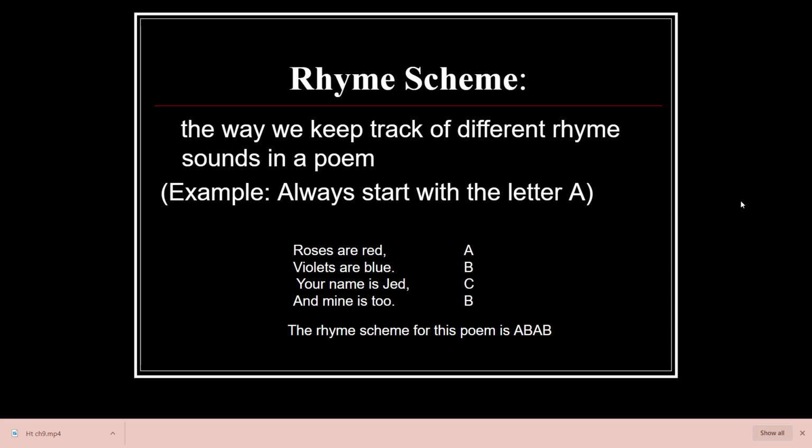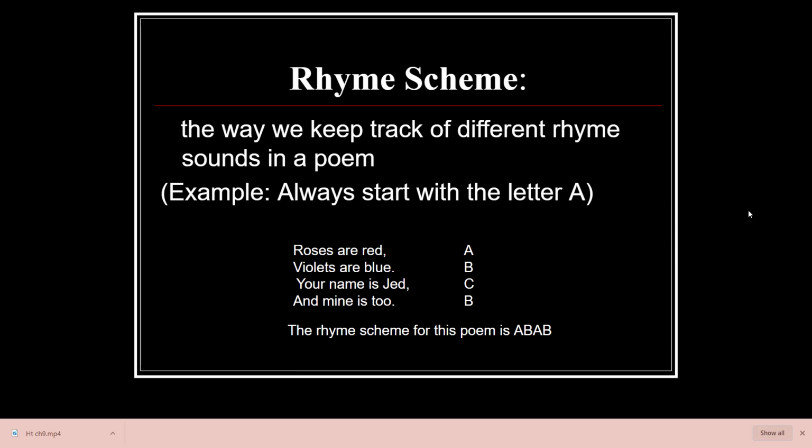A rhyme scheme is the way we keep track of different rhyme sounds in a poem. For example, we always start with letter A. So roses are red, violets are blue, your name is Jed, and mine is too. Okay. Red is the end word, so that sound is called A. So the rhyme would be the ed. And then blue doesn't rhyme with red, so it gets a new letter, B. So we have an A for the first line, a B for the second line.